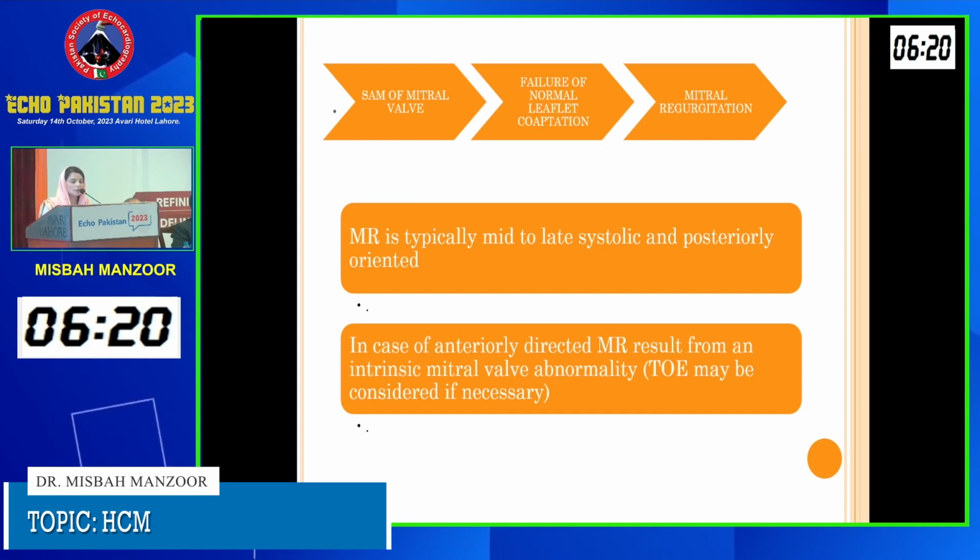However, mitral regurgitation secondary to SAM has certain characteristics. It will be eccentric, mostly posteriorly directed, and will occur in mid to late systole. However, if in patients with HOCM you find a concentric or anterior jet of mitral regurgitation, other intrinsic mitral valve abnormalities must be sorted out. And here comes TEE, because it is more sensitive and specific for detection of these abnormalities.